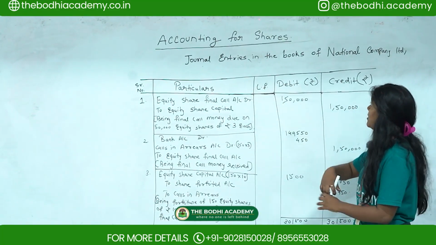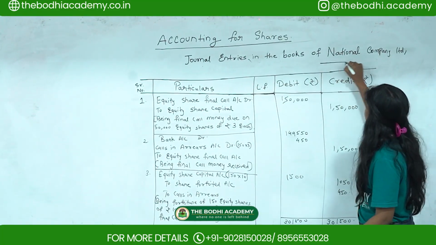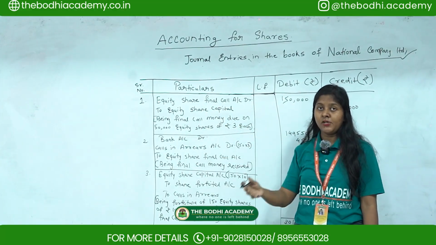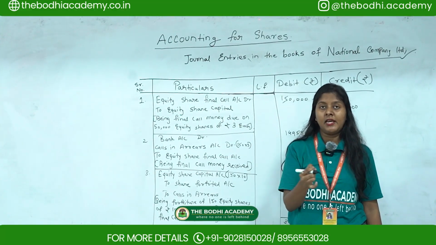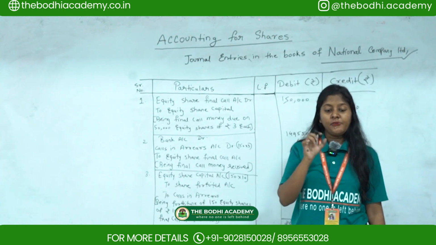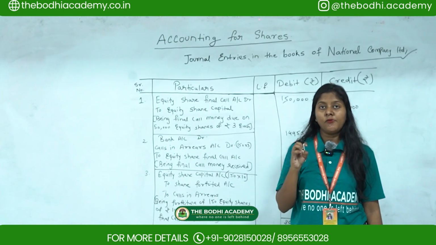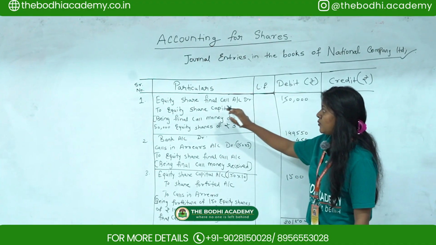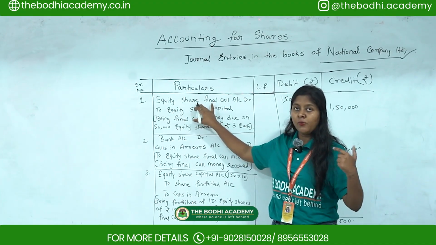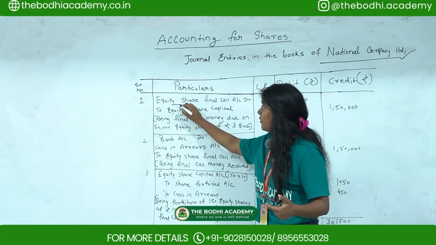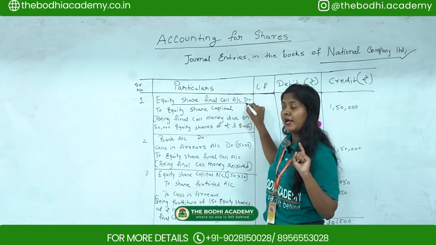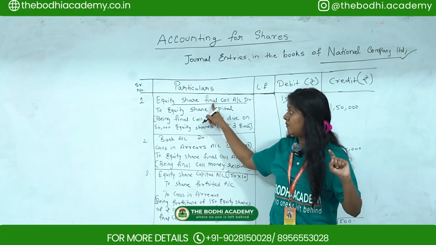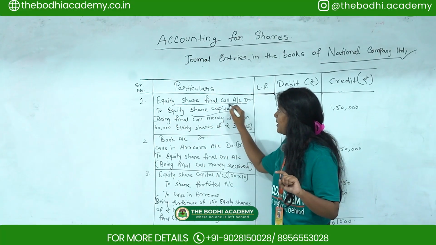First, you have to write down journal entries in the books of National Company Limited. Now whenever you are passing the first entry, you have to go step by step. So here they have given a final call was made by company of rupees 3 per share on 50,000 equity shares. So directly we are going to take equity share final call account debit to equity share capital account, because whenever we pass this entry, we directly put it into this account.